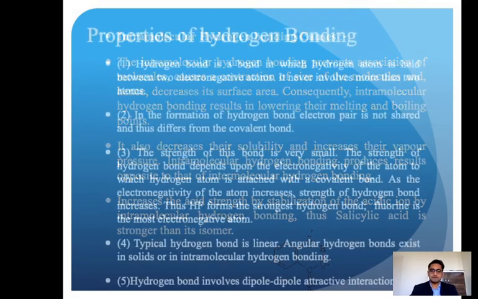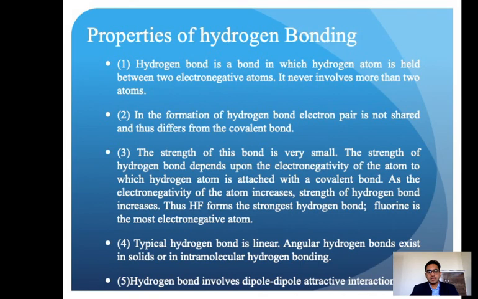Okay, so now the properties of hydrogen bonding. A hydrogen bond is a bond in which the hydrogen atom is held between two electronegative atoms. It never involves more than two atoms. In the formation of a hydrogen bond, an electron pair is not shared, which differs from a covalent bond. There is no sharing, only stabilization of the deficient center by the rich center through electrostatic attraction. There is no direct donation or covalent bond formation, so a hydrogen bond is not a covalent bond.